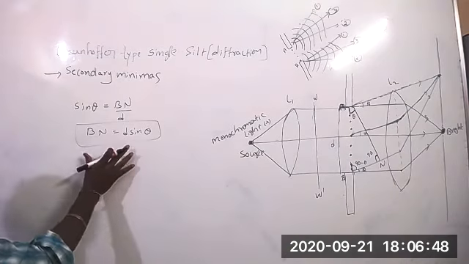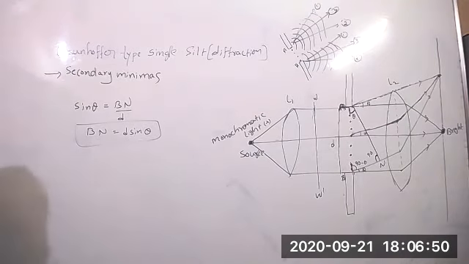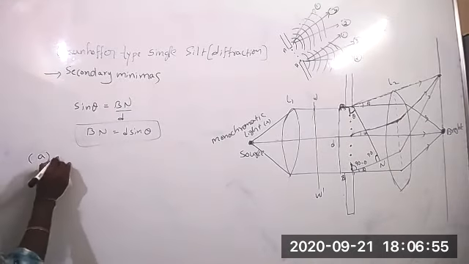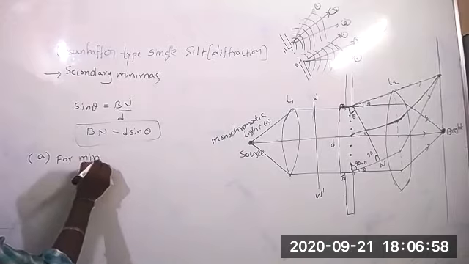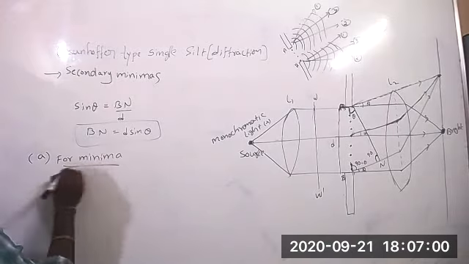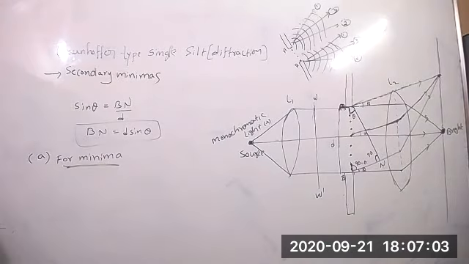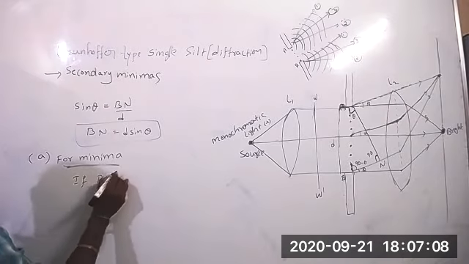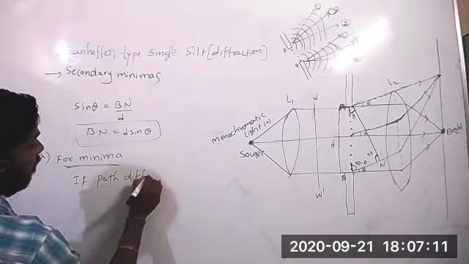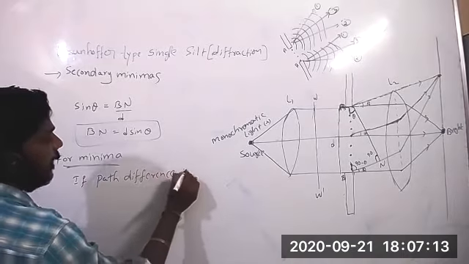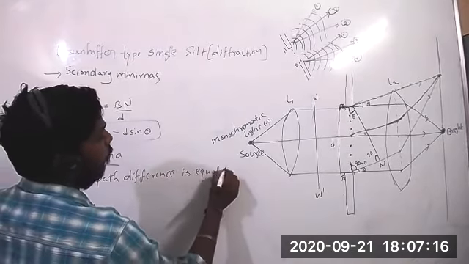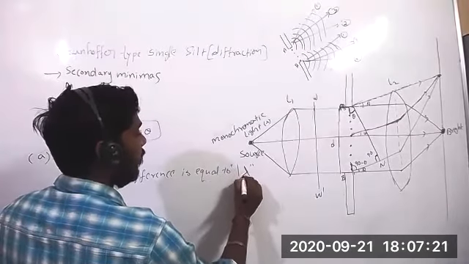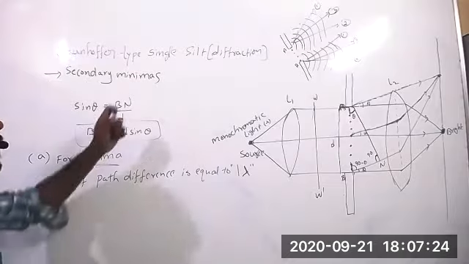So we got the path difference as this much. That's what we have calculated. Now, for minima: if the path difference is equal to one wavelength, 1 lambda, then we will get the minima.